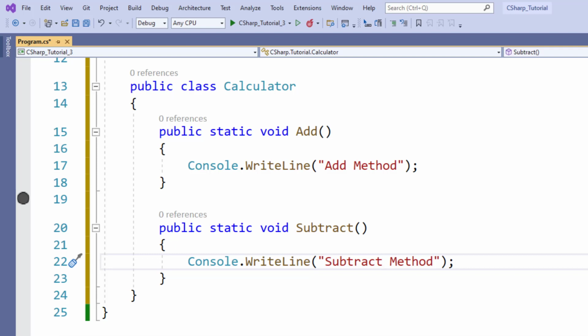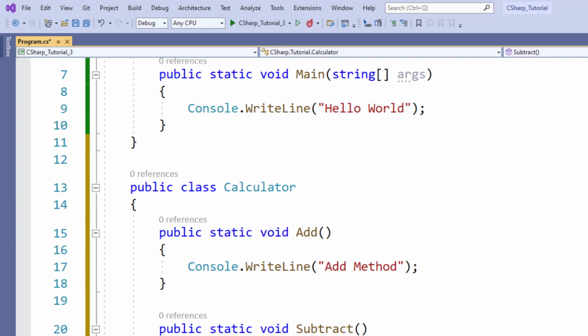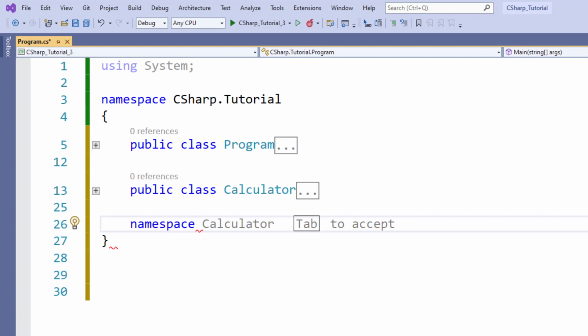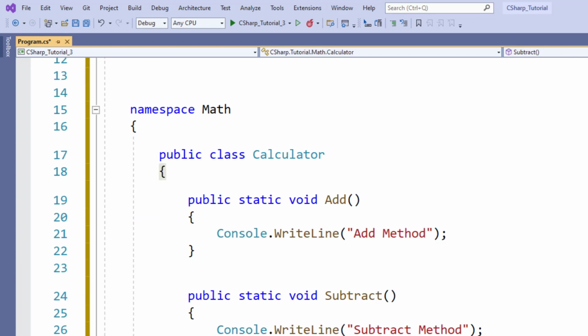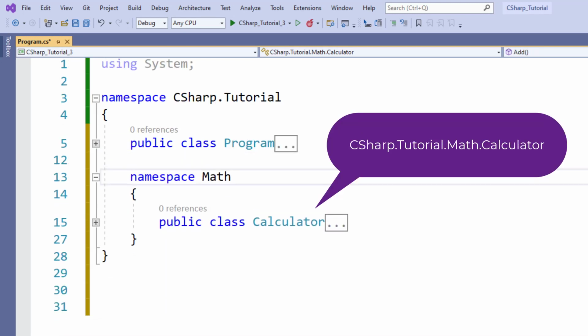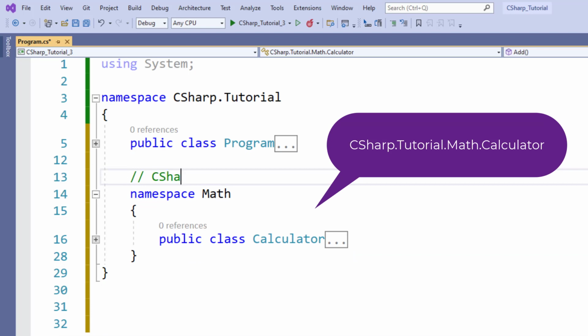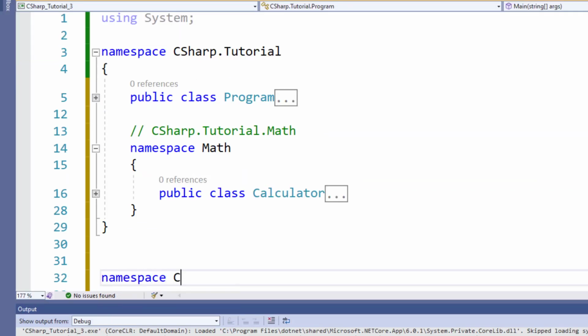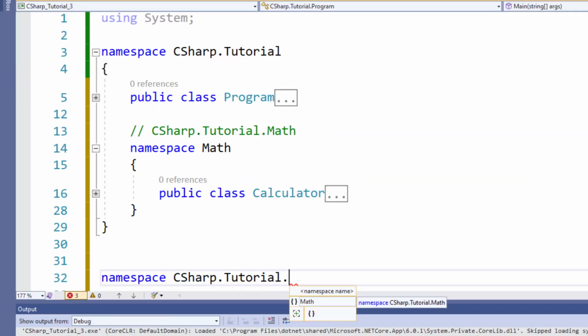Next point, a namespace can be nested inside another namespace. Such nested namespaces are delimited by the dot character. There are two ways to nest a namespace. First way is to define the child namespace inside another namespace. For example, in this project, we can declare a new namespace Math inside the namespace CSharp.Tutorial and move the class Calculator inside it. The Calculator class is now part of the CSharp.Tutorial.Math namespace, and the fully qualified name for the Calculator class is CSharp.Tutorial.Math.Calculator.